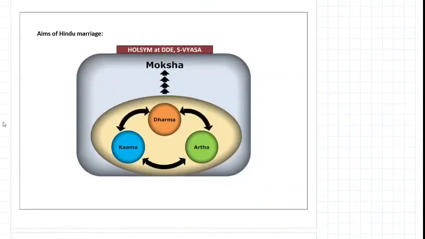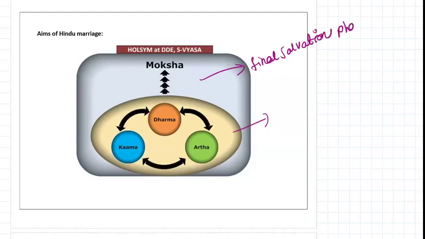Next, what is the main aim of Hindu marriage? The main aim of Hindu marriage is to get moksha after performing the three dharmas. This is the final salvation. The first and foremost is dharma. What is dharma? Hindu thinkers regarded dharma as the first and the highest aim of Hindu marriage. Marriage is designed not so much for sex or for children as for acquiring a partner for the fulfillment of one's religious duties. So dharma is nothing but performing your duty.